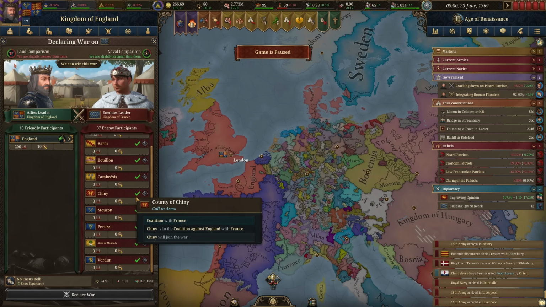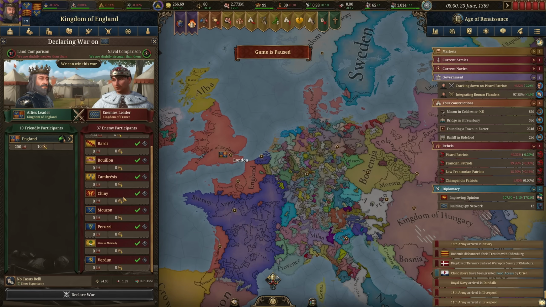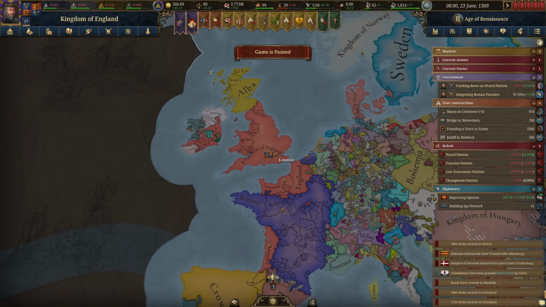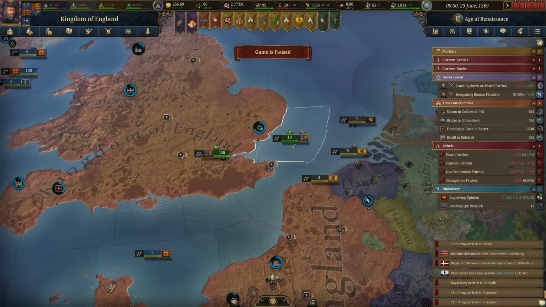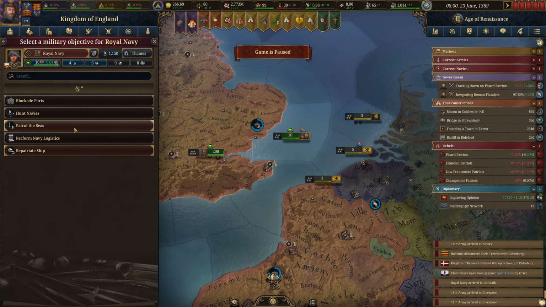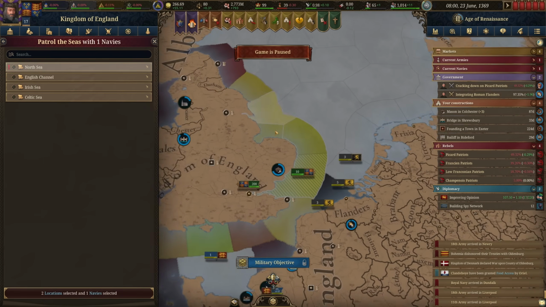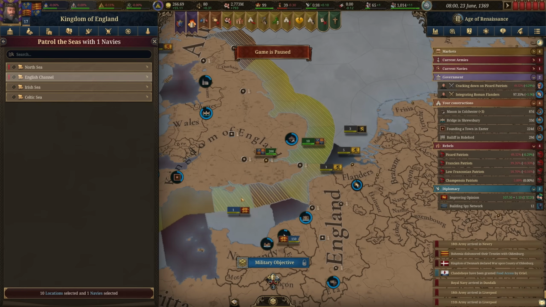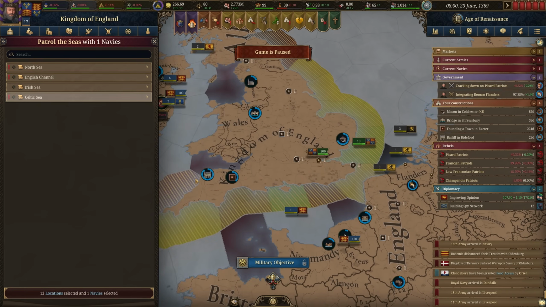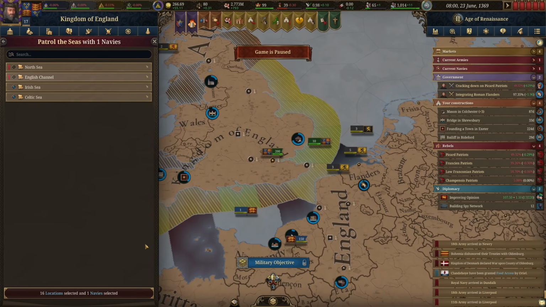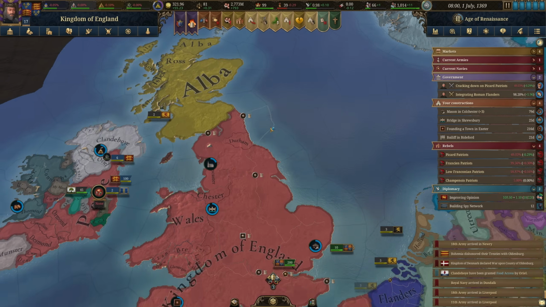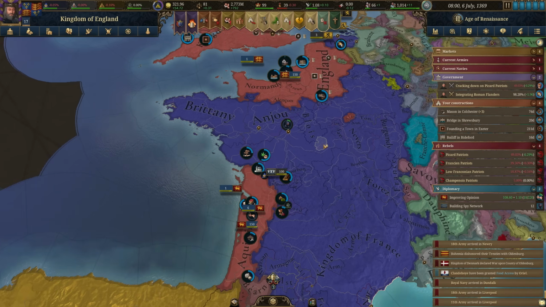Now, these are not really powerful countries. I mean, we got some banks. Doesn't make them significantly more powerful, but it is something to consider. I forgot to put this fleet on their task here. So that when we do go to war, there's going to be more countries involved. I don't know how much of a role they'll play, but that's not going to stop us from going to war, because France needs to be conquered.